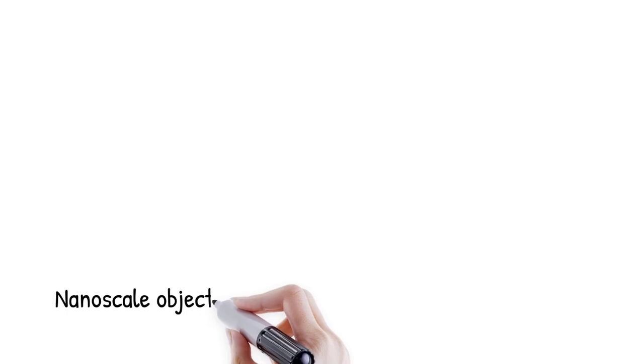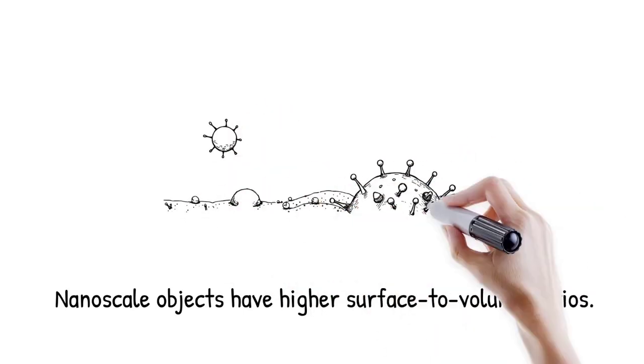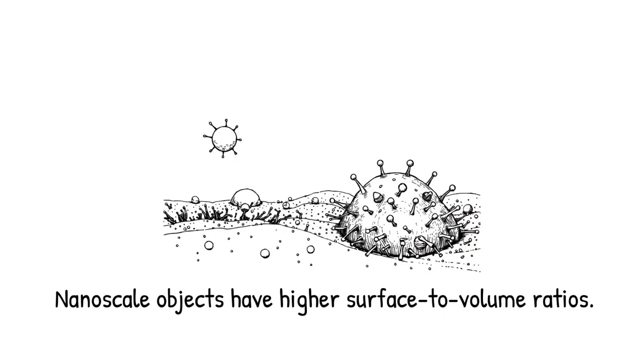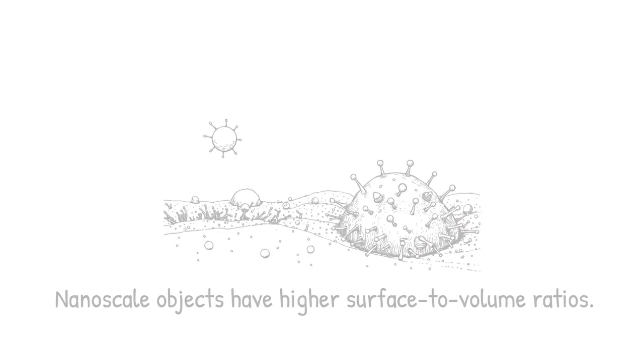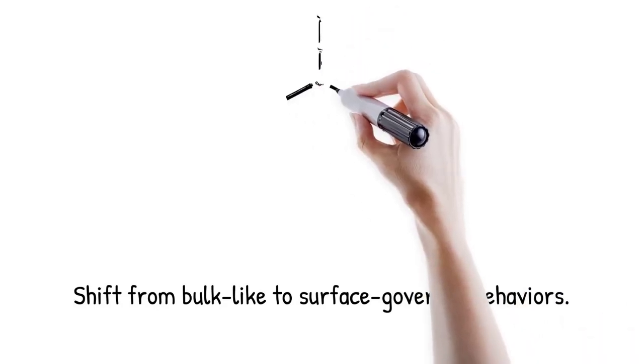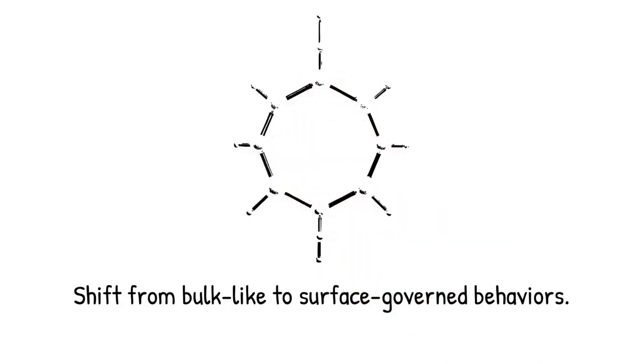As objects shrink to the nanoscale, their surface area decreases more slowly than their volume, leading to a drastic increase in the surface-to-volume ratio. For a sphere, surface area scales as R2 and volume as R3, meaning that smaller spheres have proportionally much more surface than internal mass. At a few nanometers in diameter, more than 50% of atoms can be on the surface. This shift drastically changes the material's dominant behaviors, from bulk-like to surface-governed.